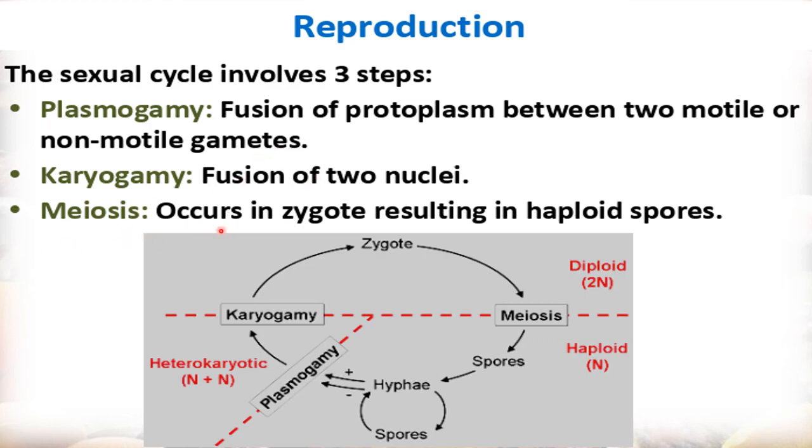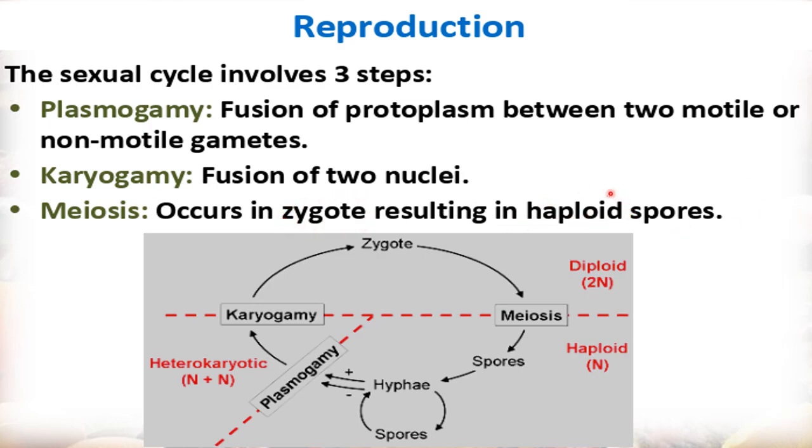Now in this zygote, meiosis division will occur, resulting in haploid spores. Here the zygote will undergo meiosis division, and meiosis is a type of division in which the chromosome number becomes half. So when meiosis occurs inside the zygote, haploid spores will be formed.